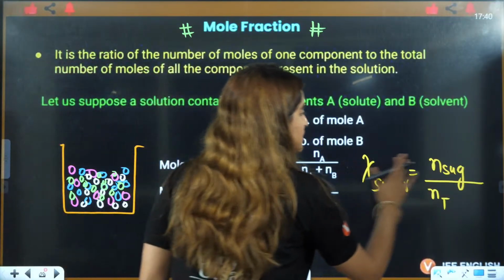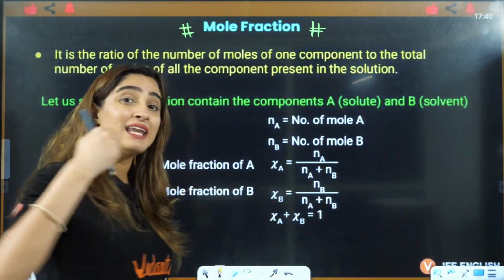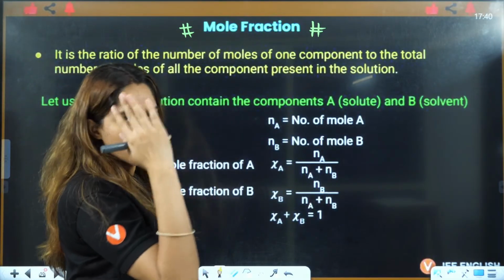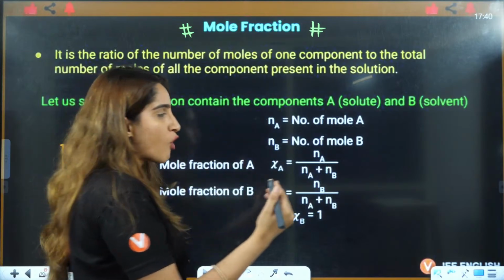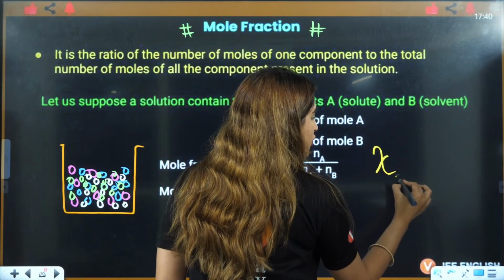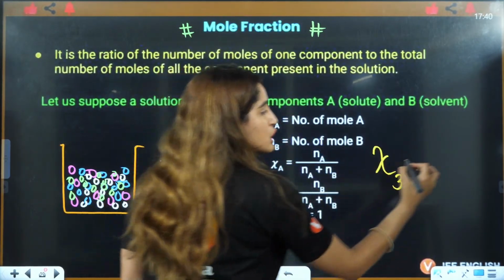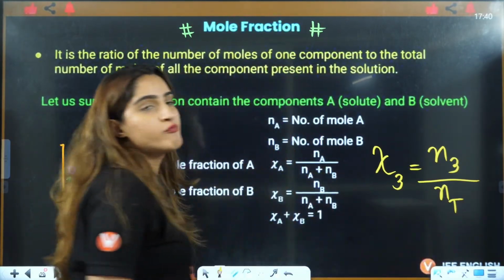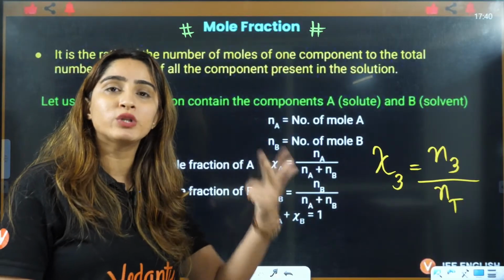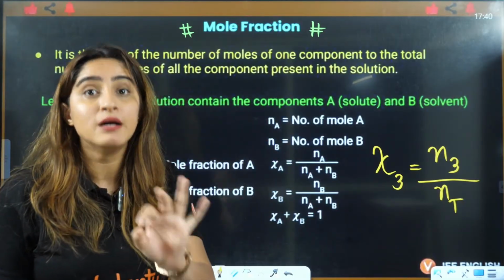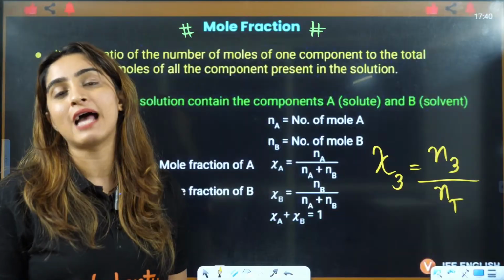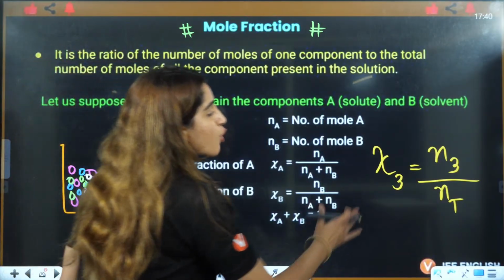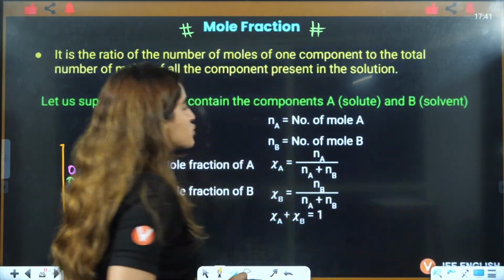So for mole fraction, let's say you have m number of components. If you want to know the mole fraction of the third component, that will be the number of moles of 3 divided by the total number of moles of 1, 2, 3, 4 up to m, right? The moles of all the components you have in that mixture. That is called the mole fraction. Okay, so you can write it here.